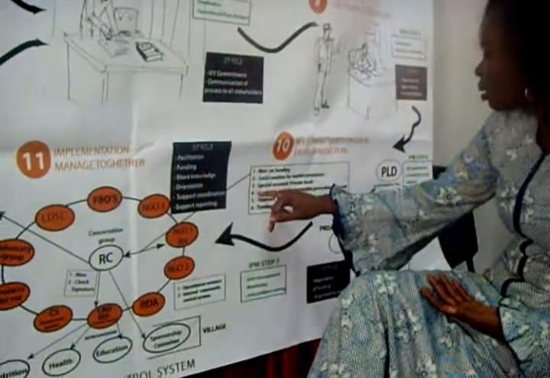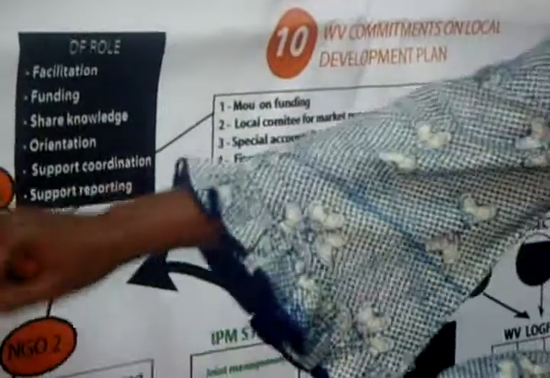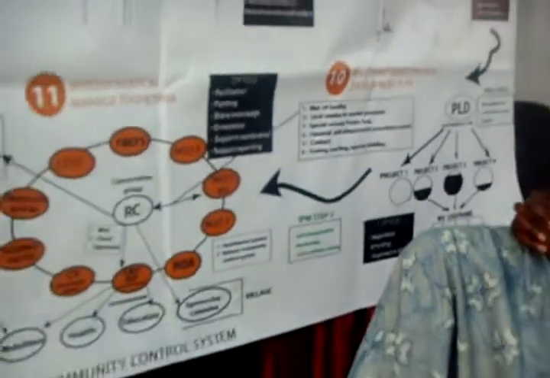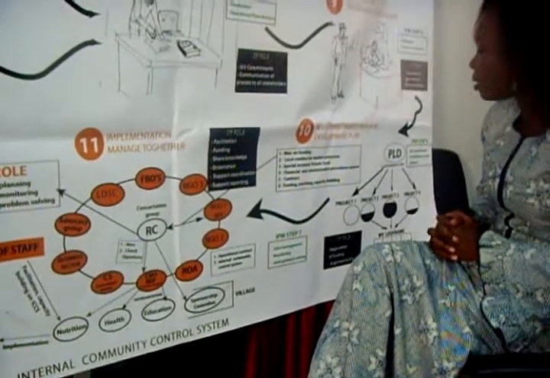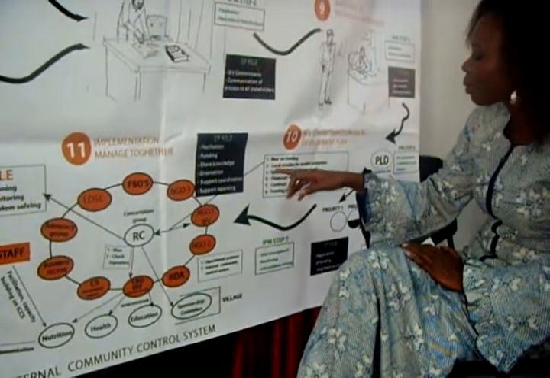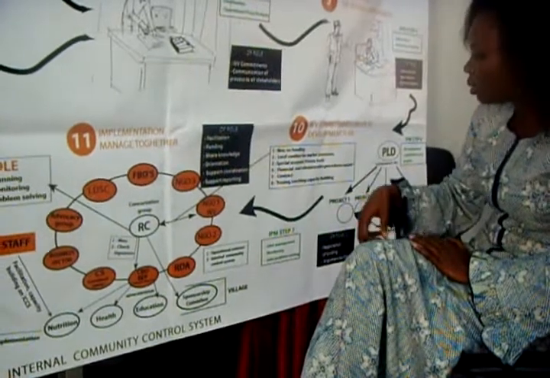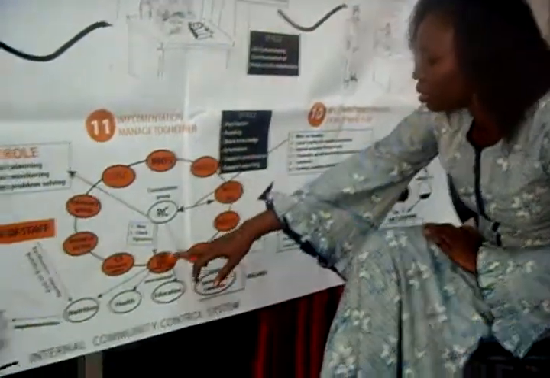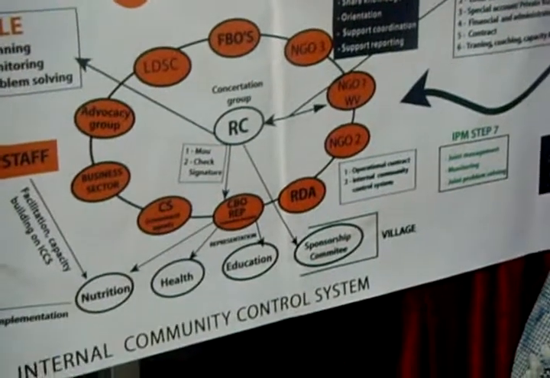And the third tool is the special bank account. In this process of implementation based on IPM and the context of decentralization in Senegal, we plan to open a special account in a private bank. World Vision will sign, the local government also will sign, and another person, for example the CBO representative, the federative structure, also will sign.